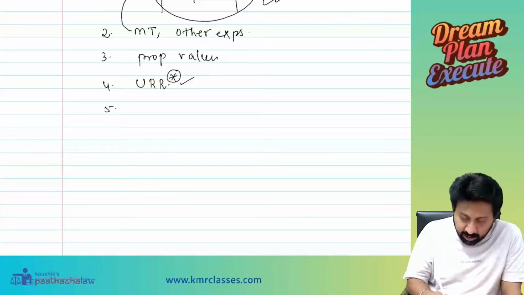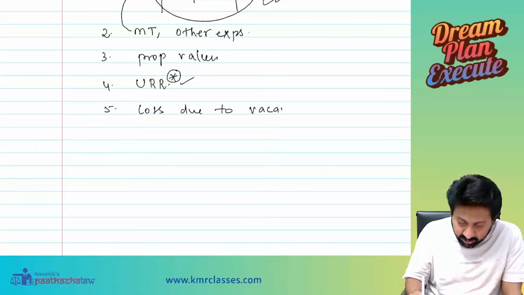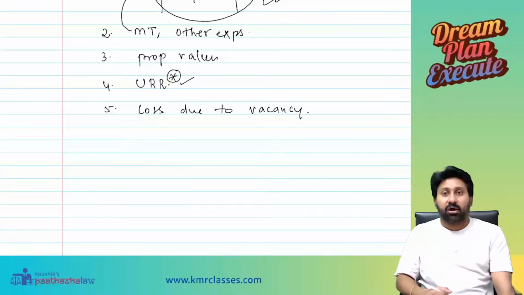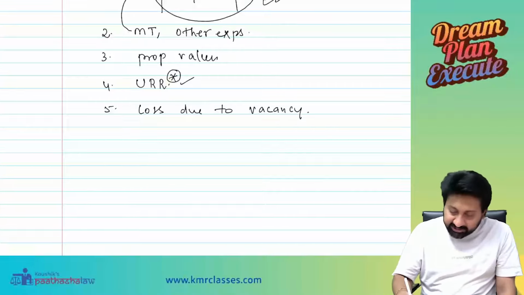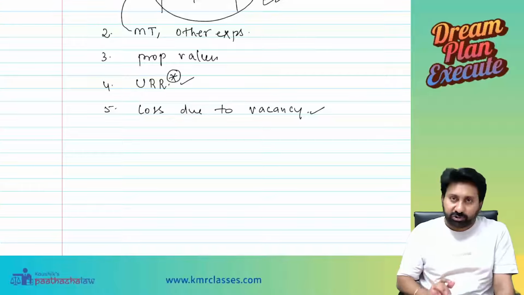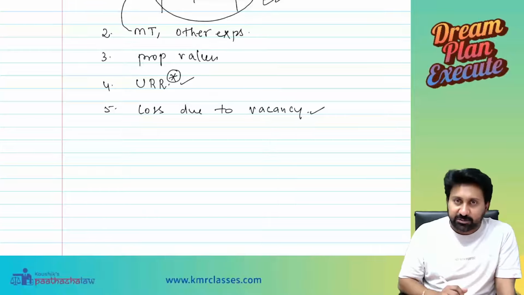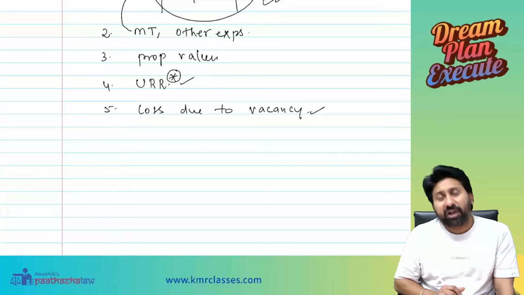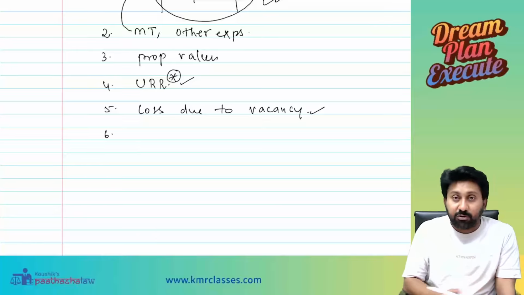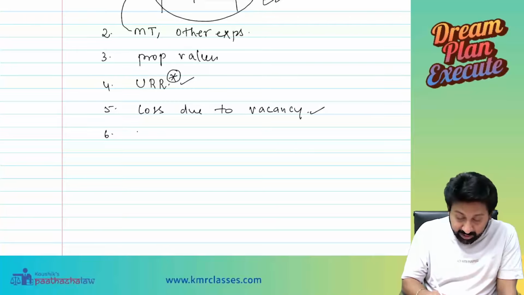Next one, loss due to vacancy. This also I will show you directly when we come to the question, not now. So loss due to vacancy is another adjustment they will give you. And finally, sometimes they may give you data relating to resident not ordinarily resident.